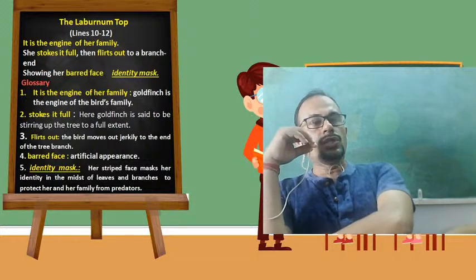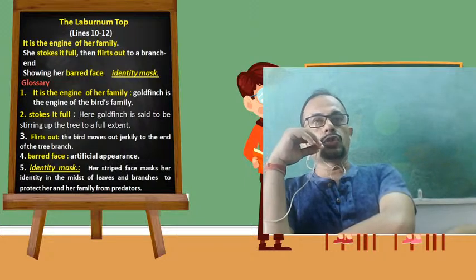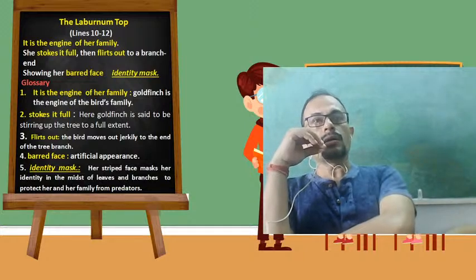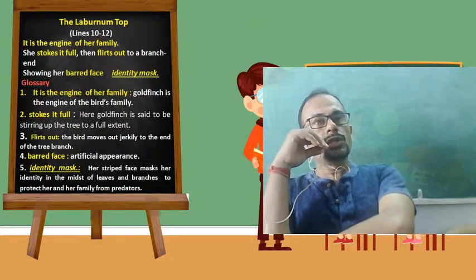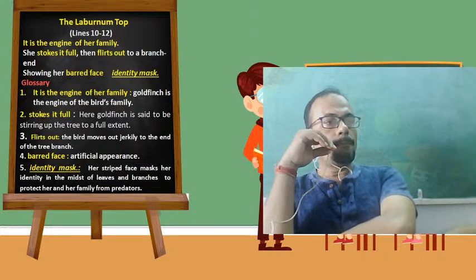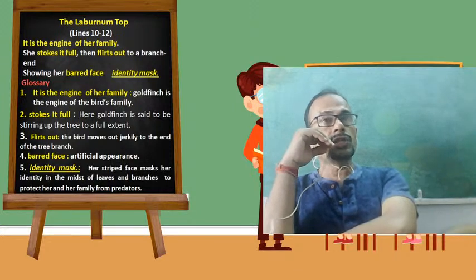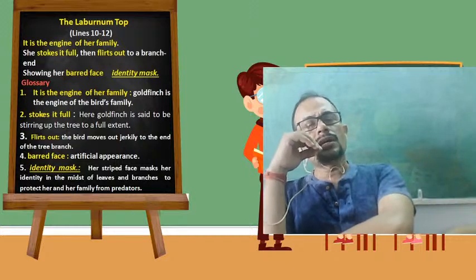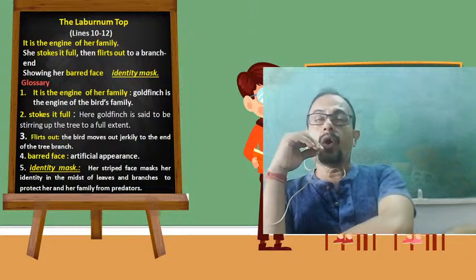It is the engine of her family. She stokes it full, then flirts out to a branch end, showing her bird face identity mask. So dear students, you see, it is the engine of her family. So what is the engine of the family? Tell me. Goldfinch is the engine of the bird's family. Goldfinch has been referred to as the engine of her family because she is the guardian who looks after her offsprings.